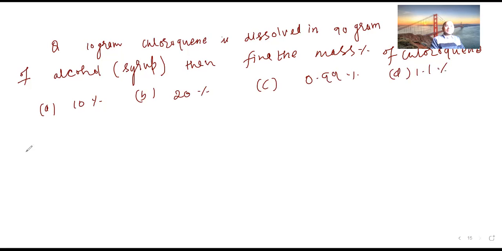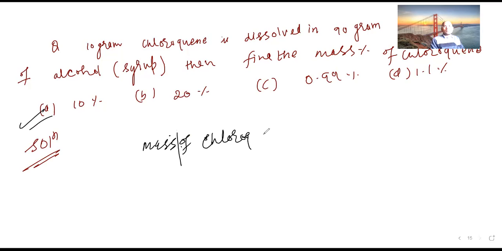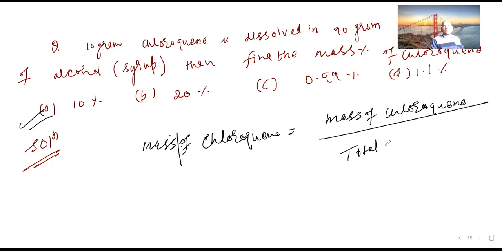Tell me the answer. I think this is going to be 10%. Yes, because if you are calculating the mass percent of chloroquine, that is mass of chloroquine divided by total mass, multiplied by 100.